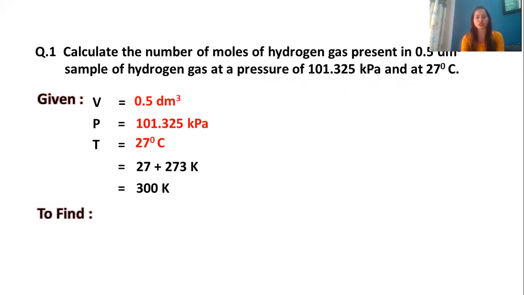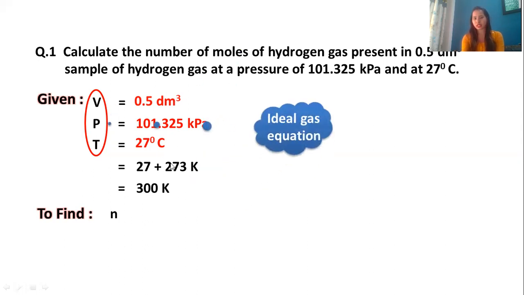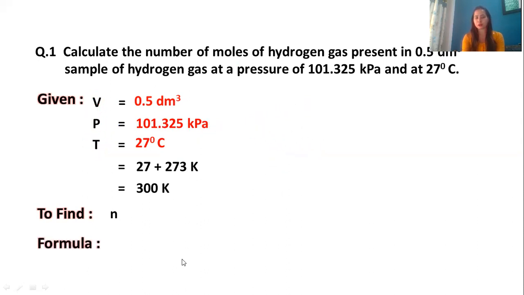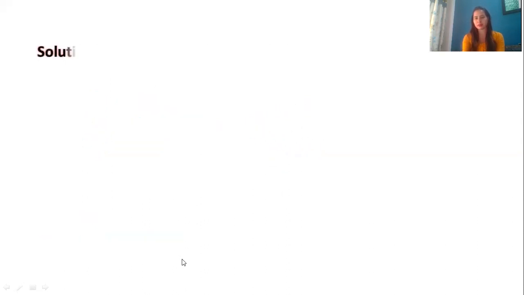Moving ahead, as you can see, to find the number of moles, n, we have the formula n is equal to PV upon RT. Now, if you look at the value of P and V, what value of R are we going to use? See, what you can do is we can convert kilopascal into pascal and dm cube into meter cube. So you can solve it that way.